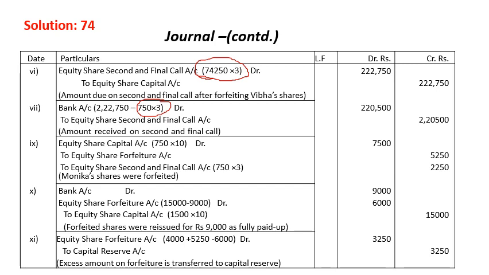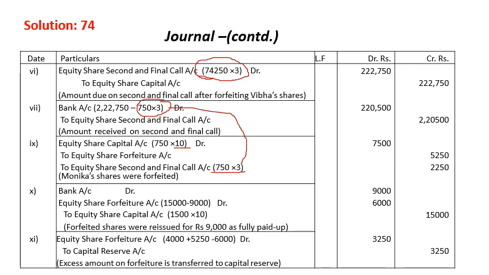Now if you go for forfeiting Viva's share, your called up value will become 10 because we already made the final call. So since we made it final call, that's why our forfeited money will be called up value 10. So now 750 into 10, that is 7,500, and he had not paid the second and final call money, that is 750. Over here, if you check it, this amount is not paid.